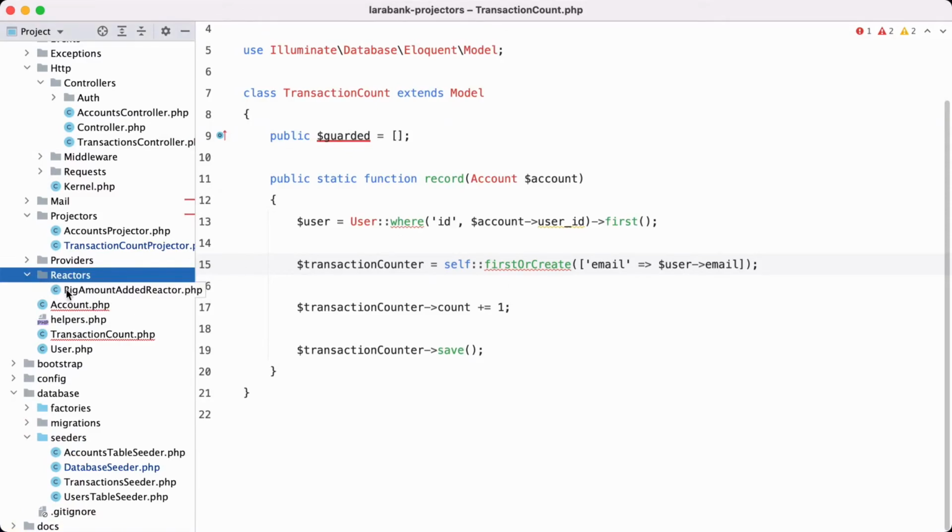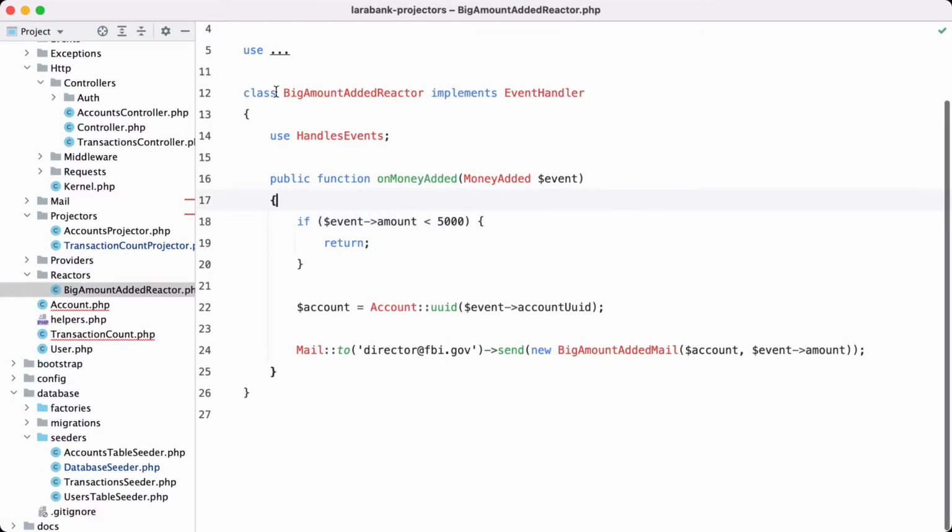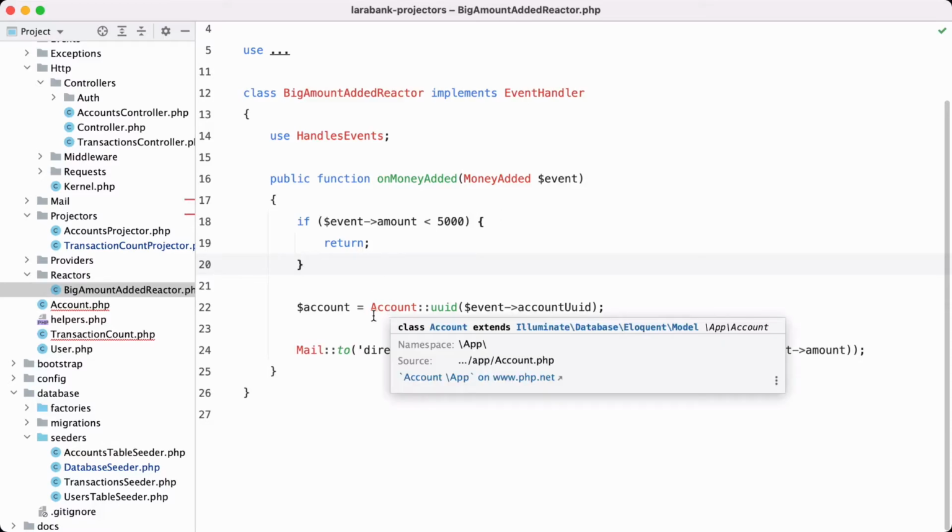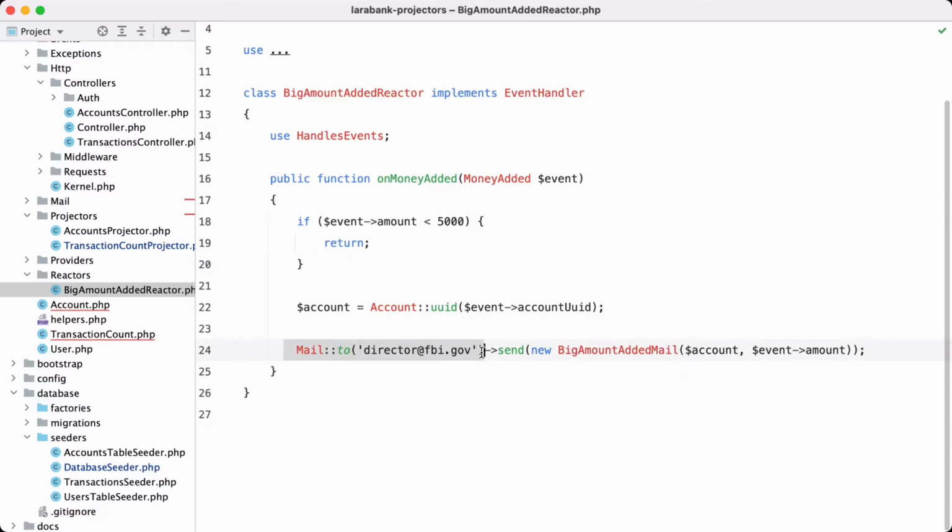Let's talk about reactors, and this is a reactor that I've already created. A reactor is also like a projection or a projector, an event handler, but a reactor only fires when the original event is being fired. So this won't be executed when events are being replayed. What this reactor does is that when a large amount of money is being added to an account, it will mail the FBI. Of course, not the actual FBI.